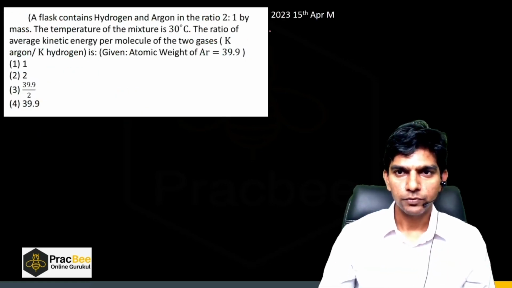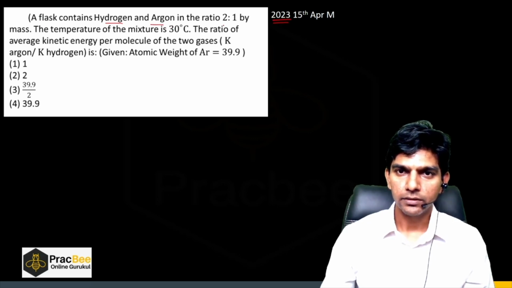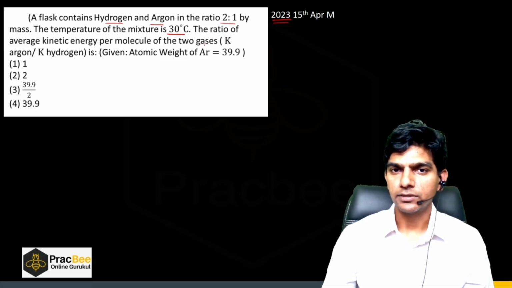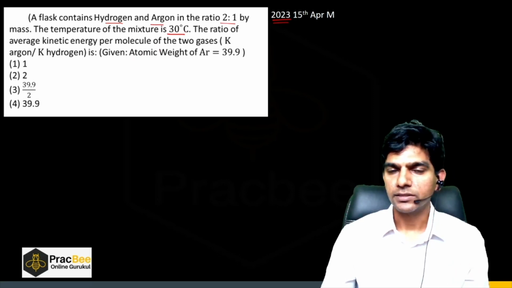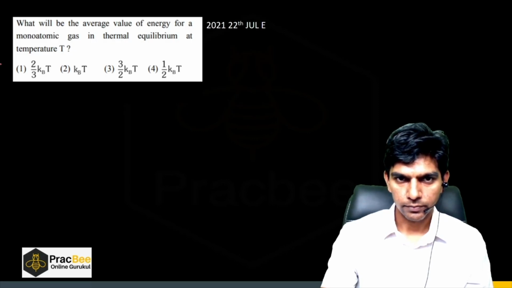Now let us see another question which was asked in 2023. A flask contains hydrogen and argon in 2:1 by mass. The temperature of the mixture is 30 degrees Celsius. The ratio of average kinetic energy per molecule of the two gases? Again, same question. It will not depend upon the masses of the gases. So again, the answer is 1.